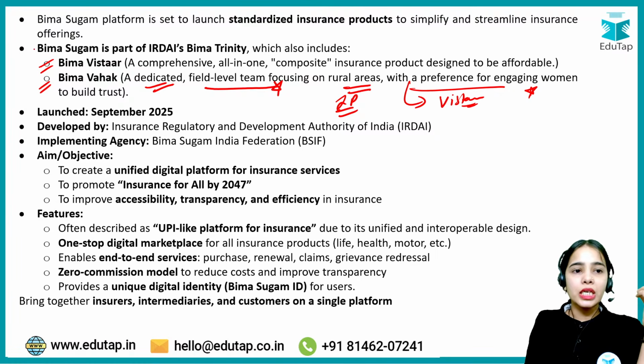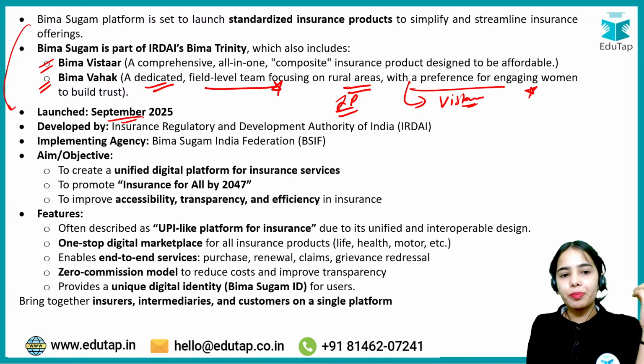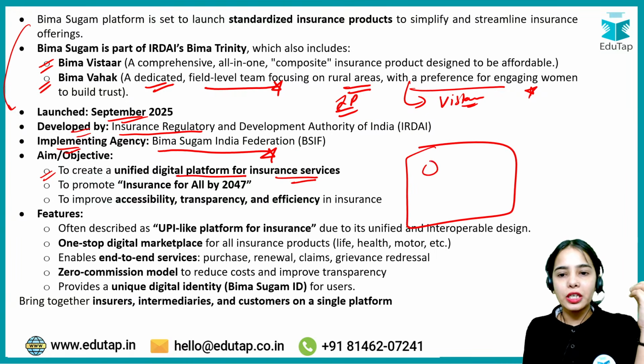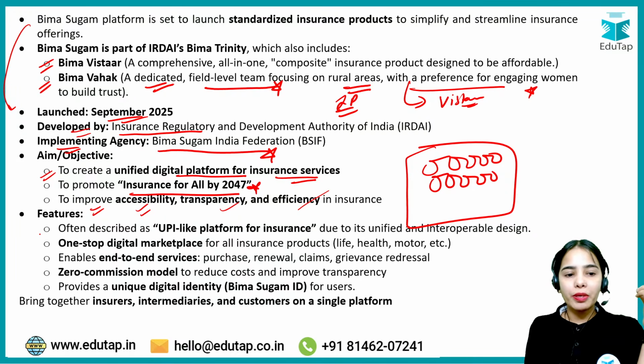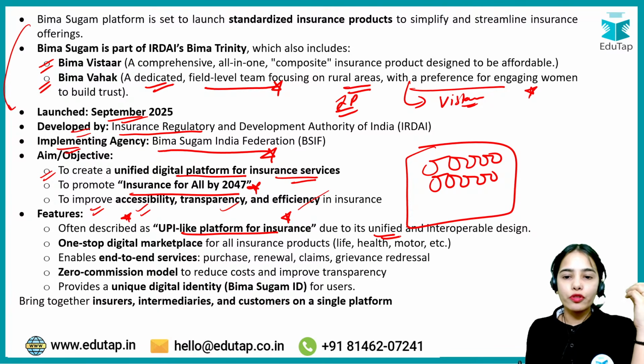Now coming to the Bima Sugam, it was launched in September 2025, developed by IRDAI, and the implementing agency is Bima Sugam India Federation. The aim is to create a unified digital platform for insurance services so that you can buy different insurance products from one place, to promote insurance for all by 2047, and to improve accessibility, transparency and efficiency. The Bima Sugam is often described as a UPI-like platform for insurance due to its unified and interoperable design. It is a one-stop digital marketplace basically.